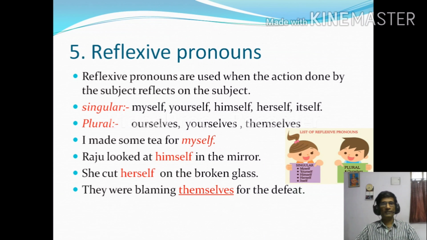Example sentences. I made some tea for myself. Myself is a reflexive pronoun. It reflects the subject I. Second sentence. Raju looked at himself in the mirror. Here the subject is Raju. Himself is a reflexive pronoun. Third sentence. She cut herself on the broken glass. Herself is a reflexive pronoun.